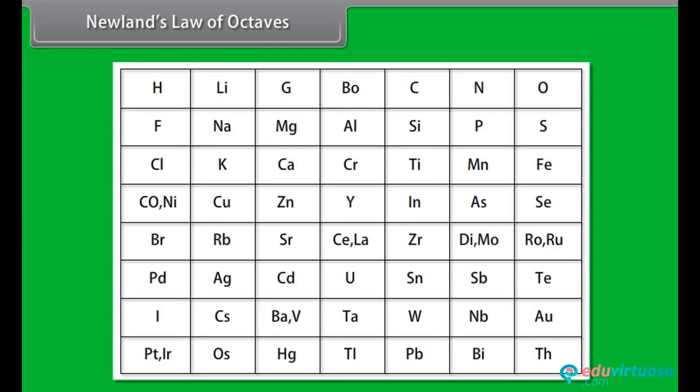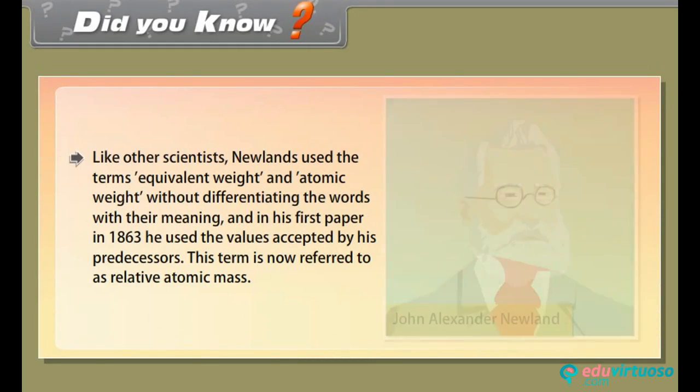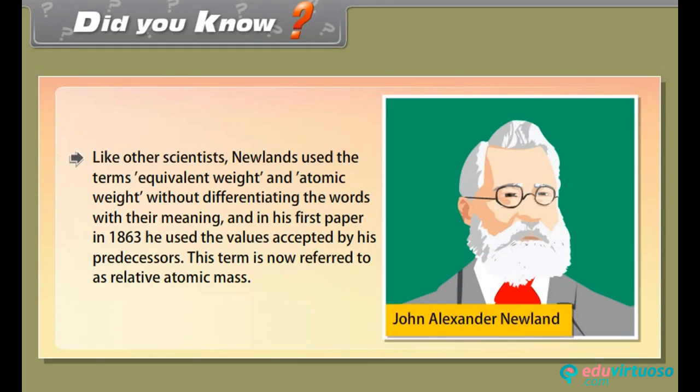Did you know? Like other scientists, Newland used the terms equivalent weight and atomic weight without differentiating the words by their meaning, and in his first paper in 1863, he used the values accepted by his predecessors. This term is now referred to as relative atomic mass.